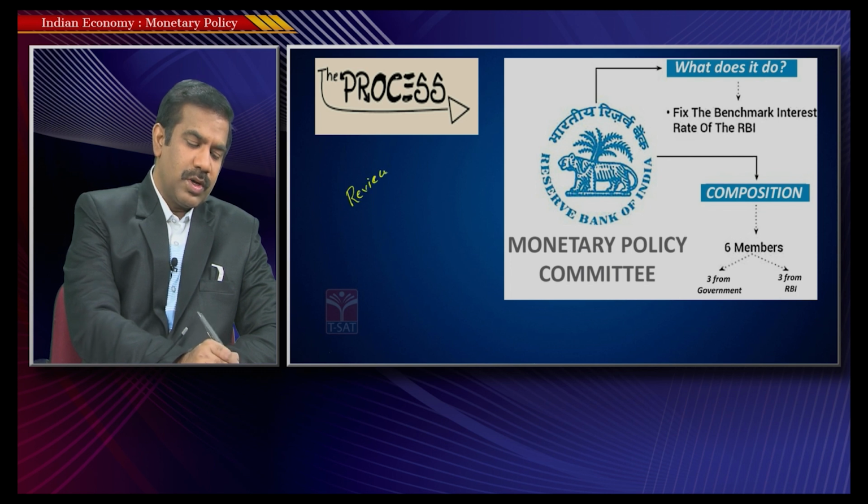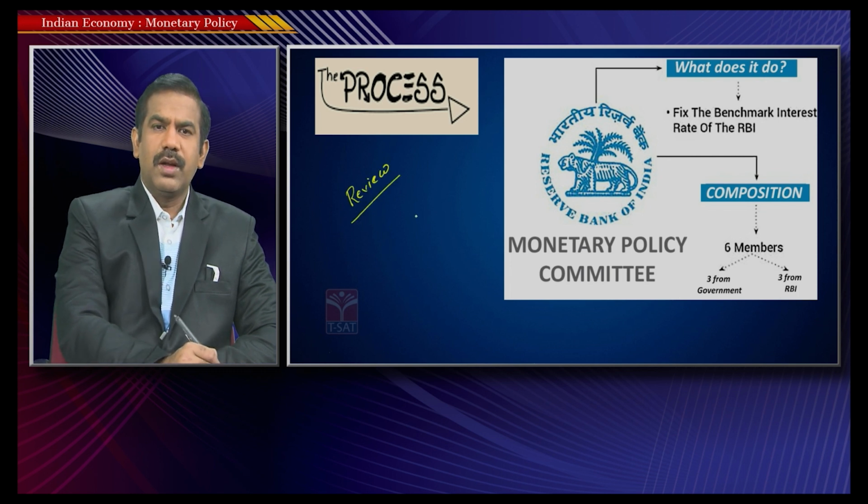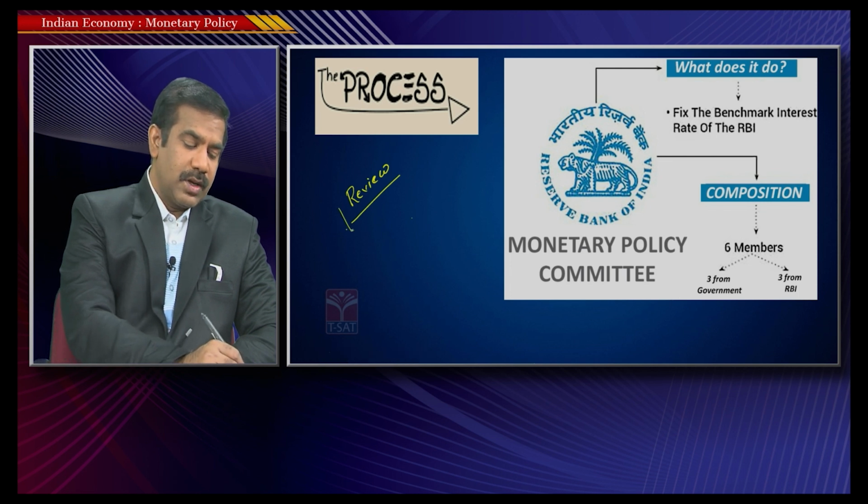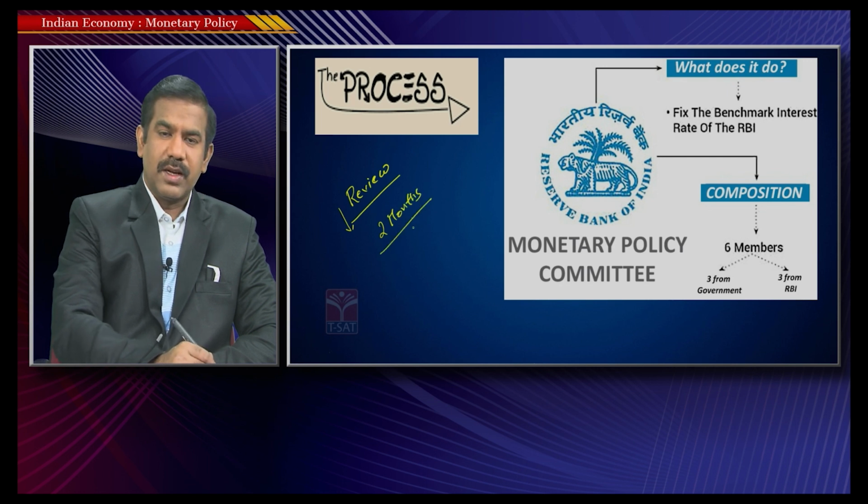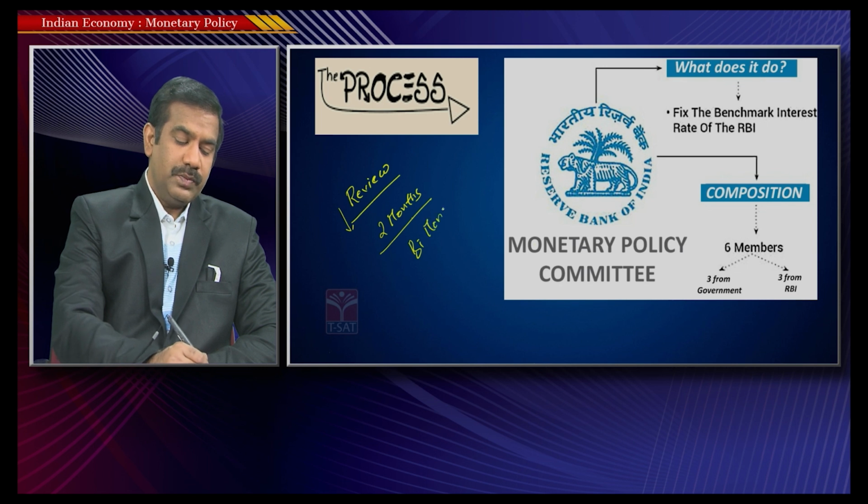Whatever policy the RBI has formulated and anticipated to be implemented for the next one year, the RBI keeps reviewing and revising once in every 2 months, and that's why we call this review that the RBI takes once in 2 months a bi-monthly policy review. So for every 2 months, the RBI keeps reviewing the policy.